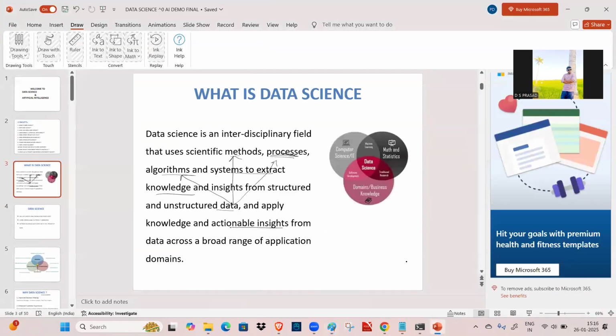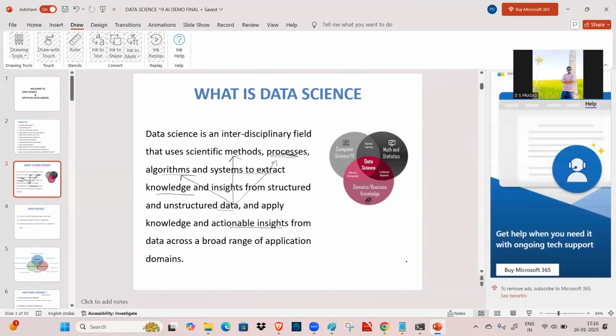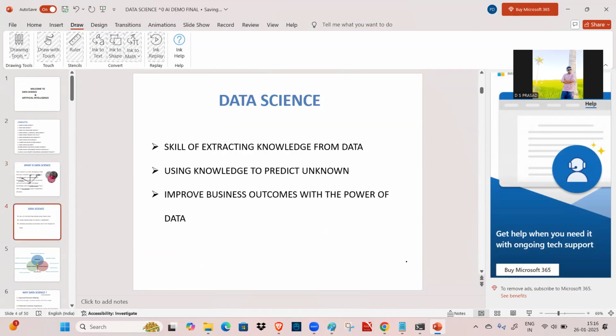That's why it is called an interdisciplinary field. And we are going to use this for a broad range of application domains. What are the different application domains that we are going to see? In short, data science is the skill of extracting knowledge from the data and using that knowledge to predict the unknown. What is unknown? When I'm going to get heart disease is unknown for me. We can estimate and predict that by using predictive analytics, with the help of the different concepts present in the data sets, and improve business outcomes with the power of data.